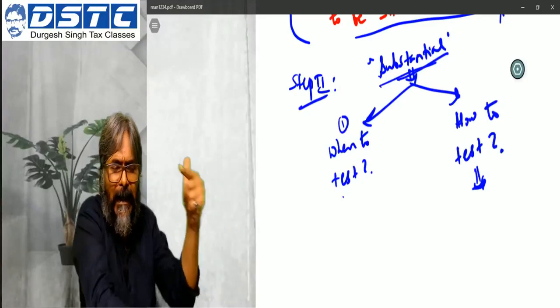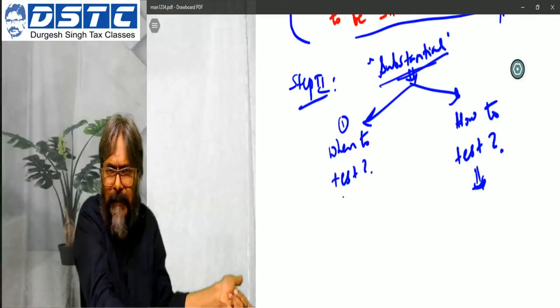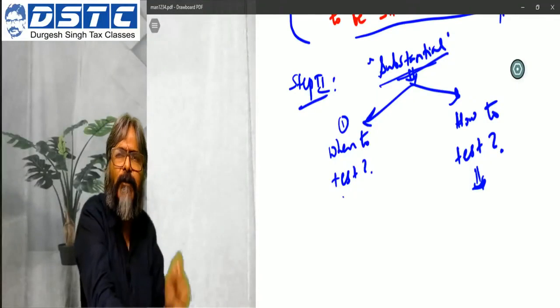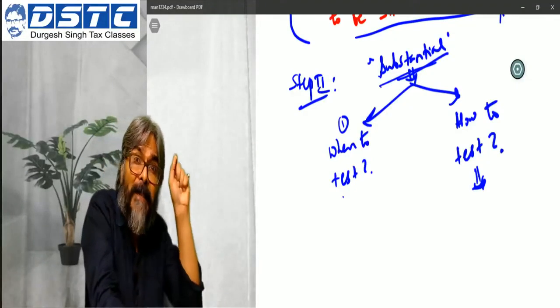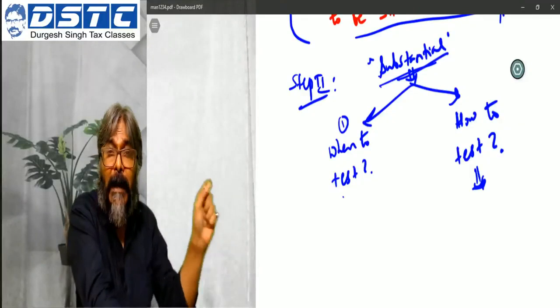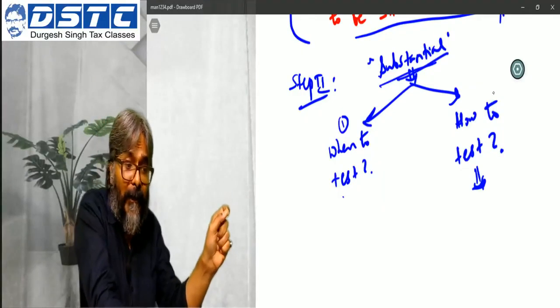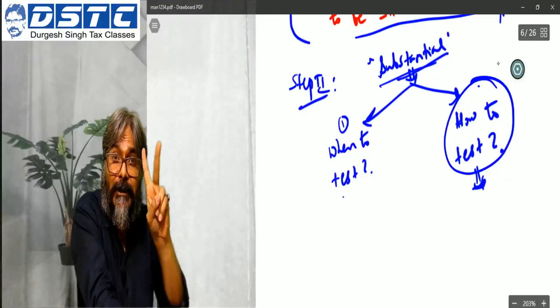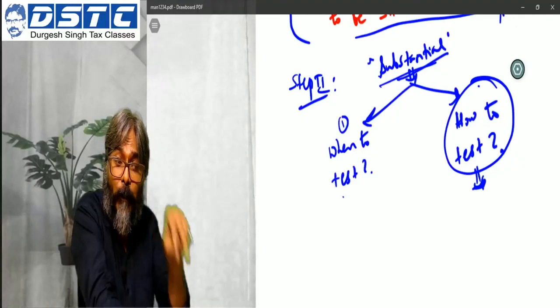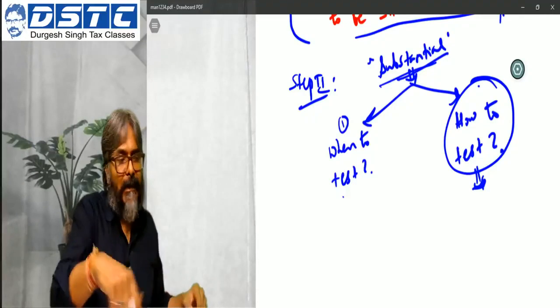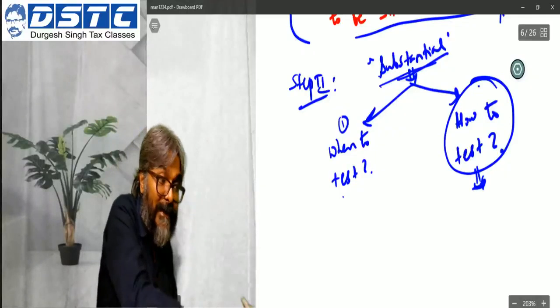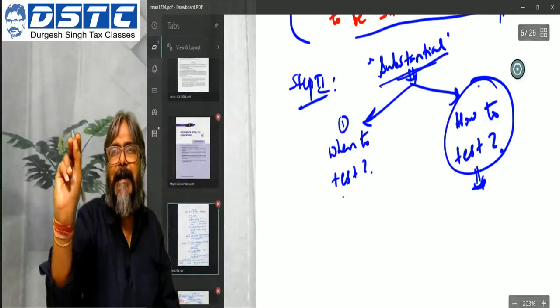That is one date. And the second date is the date of transfer itself. Between the two dates, you have to select one. And on that selected date, you will then have to see how to test the two conditions which I was talking about. And what are the two conditions? Let's get started with this. So this is the setup of what you're going to write in the examination.